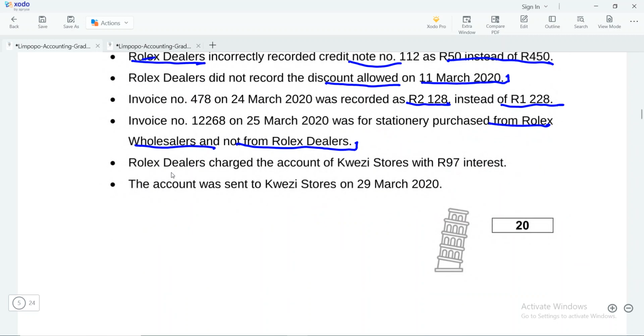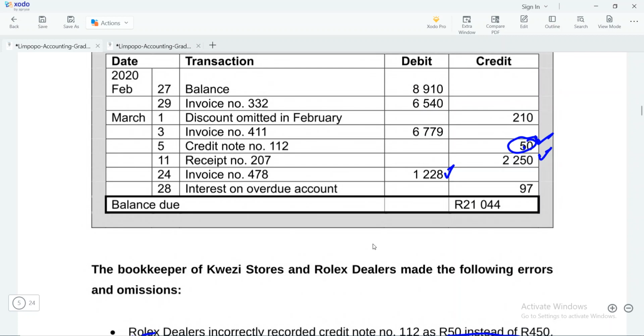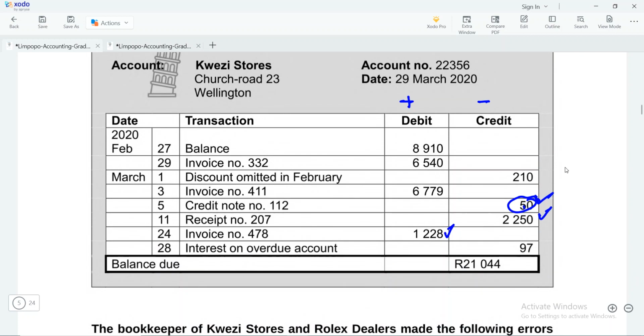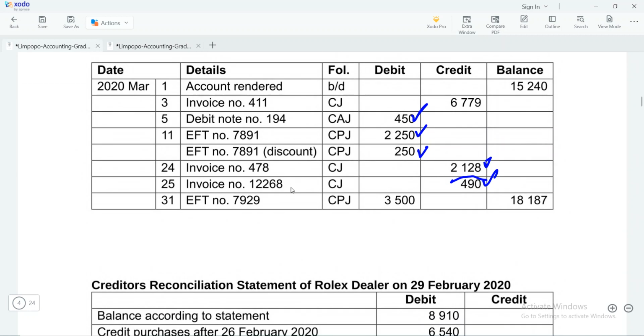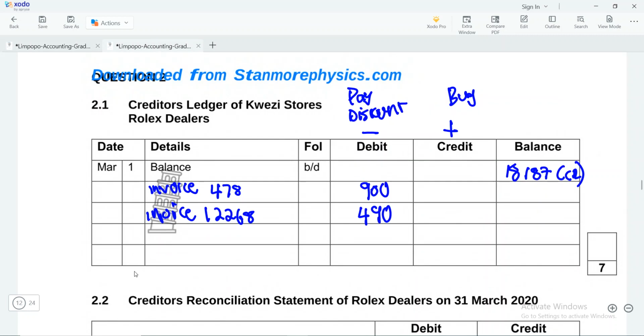Here they're saying Rolex dealers charge the account of Crazy Stores with interest. So remember, this interest that we are charged is from the supplier, so it is obviously there on the statement. So that invoice is this one, the one that they are talking about is this one here. So that interest is there in the statement but not in the ledger. So we can just go there and say interest. We'd have our interest, and then remember, it's going to increase this, so we'd have that 97 rand here.